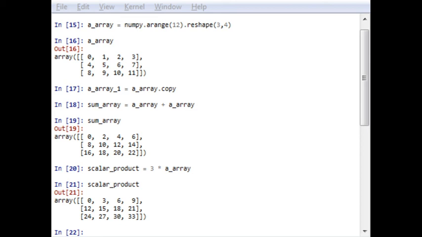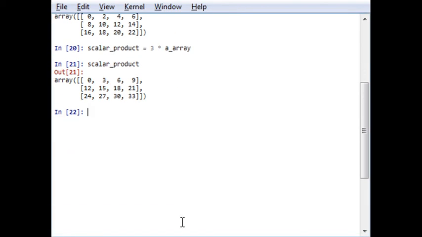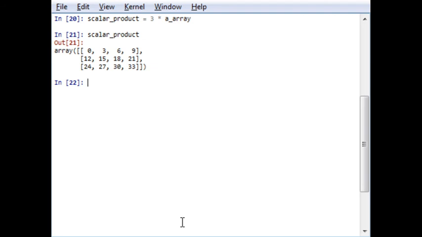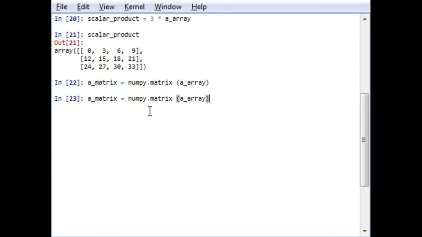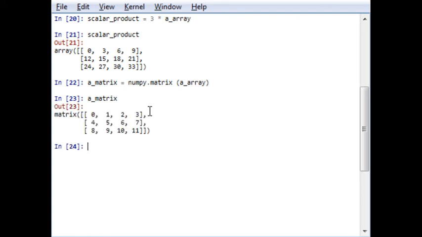Now let us check about matrix. In matrix, let me define this a array instead of, I will name a matrix, which is a numpy matrix of a array. Now a matrix will be in our representation 0 to 11 by default.